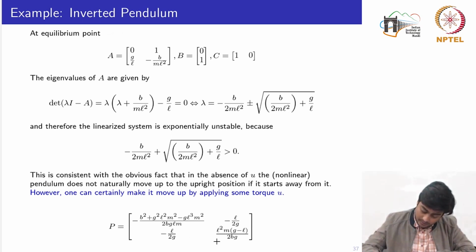If we compute the P matrix, though it is symmetric, it is not positive definite. So we see that the homogeneous system without applying any control signal is unstable. However, one can certainly make it stand up by applying some torque or control input U, which we will study in the next module about controllability and state feedback.